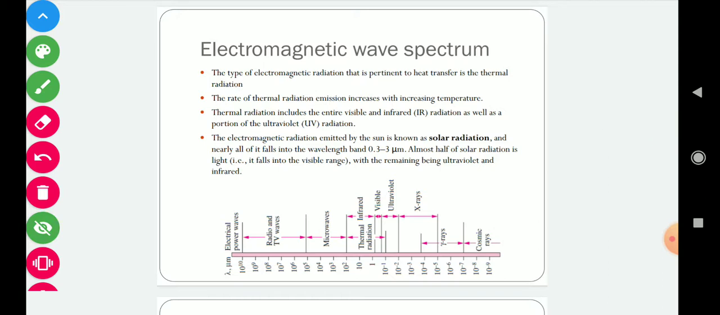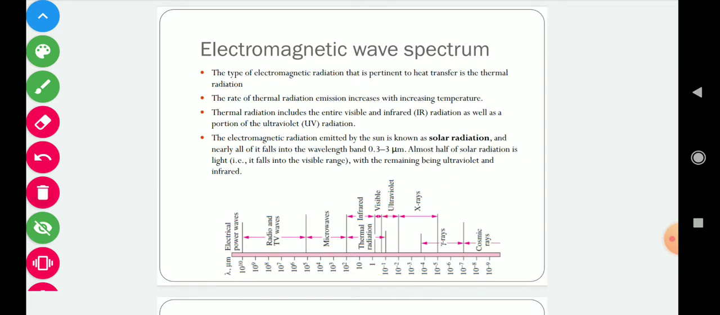As you can see in this diagram, this is the range of electromagnetic radiations and their wavelengths. The wavelength varies from cosmic rays to electrical power waves. And this is the whole spectrum of electromagnetic radiation. But thermal radiation occurs only in a certain wavelength range. As you can see, this is thermal radiation.